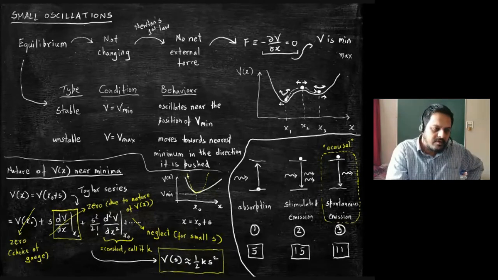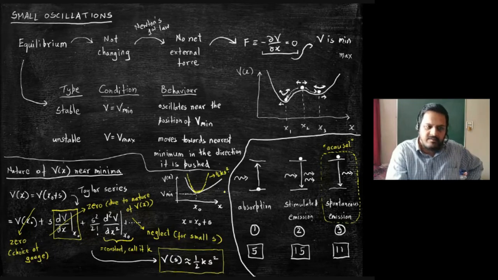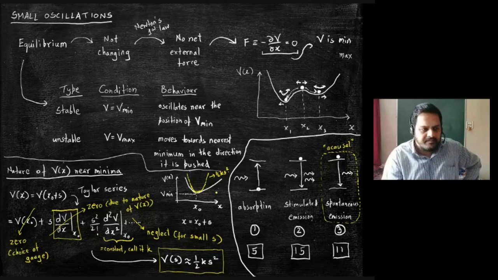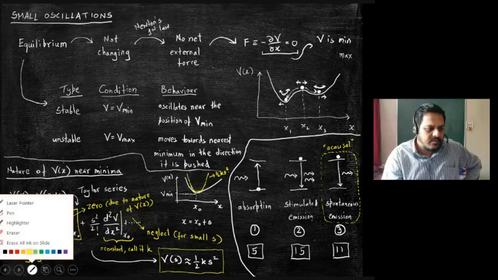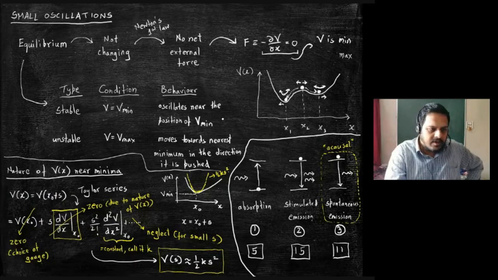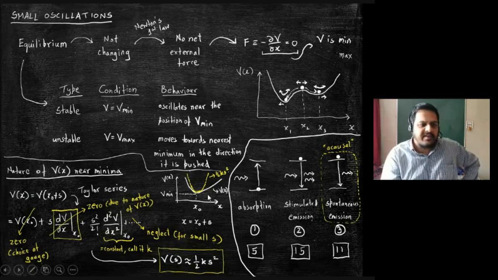If not, I'll make it darker. So this is the half k s square curve. And this is the V of x.